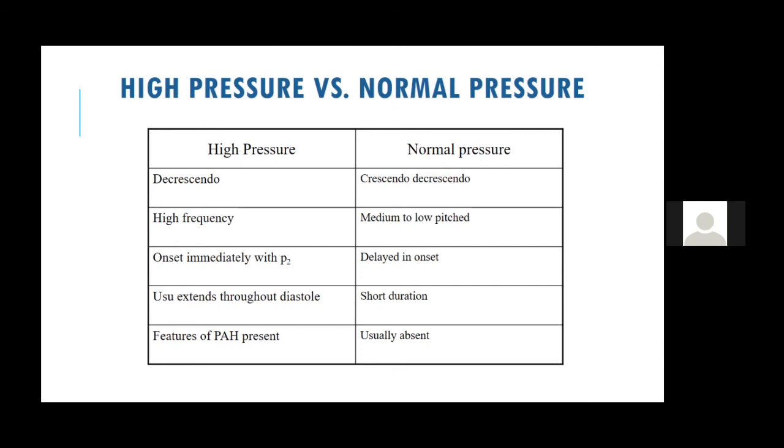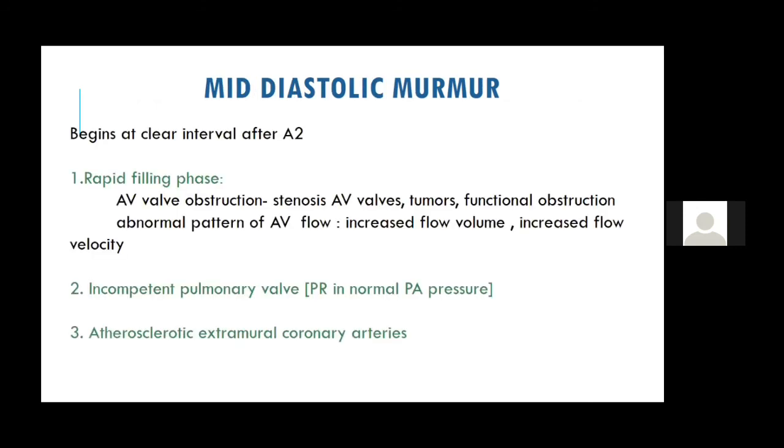And a normotensive starts sometime after the P2, whereas a hypertensive starts immediately after the P2. So these are the points of differentiation between a high pressure and a non-high pressure PR.